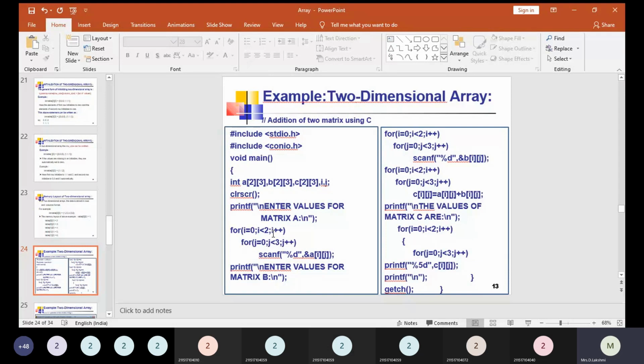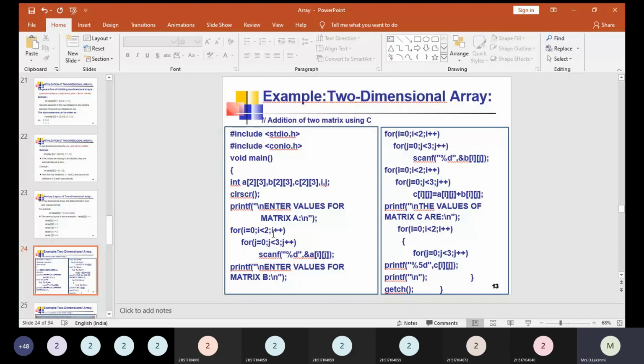So all these rows and columns will be accessed clearly with the help of these loops, and the elements get stored in each and every location of the matrix. After we have entered the values for the A matrix, in a similar way we need to enter the values for the B matrix. What we did for the A matrix is followed for the B matrix also. Same scanf statement, but instead of &a[i][j], in this second looping we have &b[i][j]. That is getting the values for the B matrix.